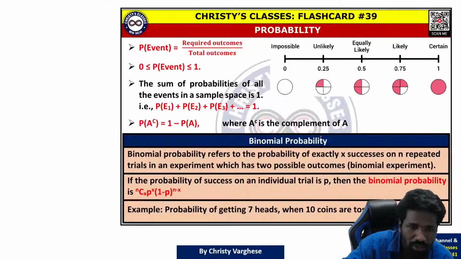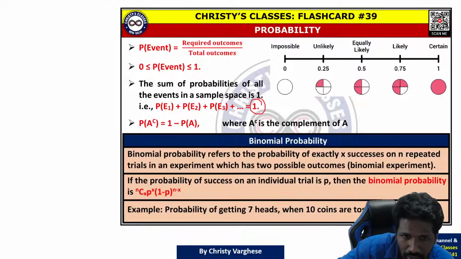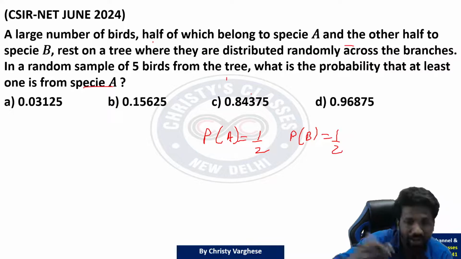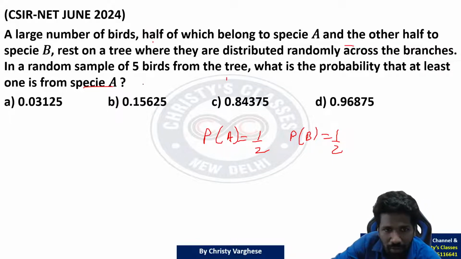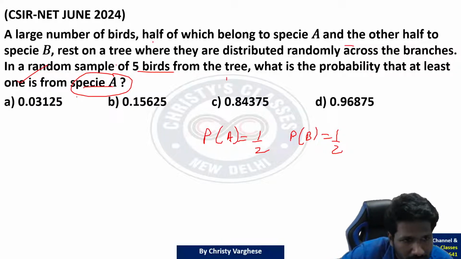दोनों add किया तो total probability 1. As I have told in previous classes also, all events probability add किया तो 1 मिलना चाहिए always. So half and half add किया तो 1 मिल रहा है. So there is no confusion. Now 5 birds को catch कर रहा है. हमें species A चाहिए कम से कम एक bird. At least one bird should be species A.